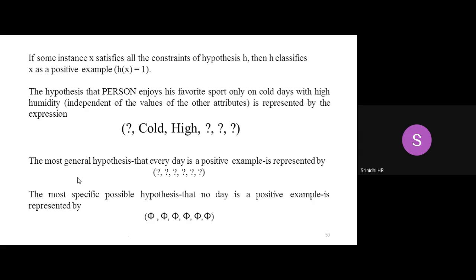Next, here I'm having an example. Let's consider a hypothesis H, which is classified as a positive example. What do you mean by a positive example? My hypothesis of x is equal to 1. I'll say that it's a true condition, which I call a positive example. So now let's consider a hypothesis where the person enjoys his favorite sport on cold days with high humidity.